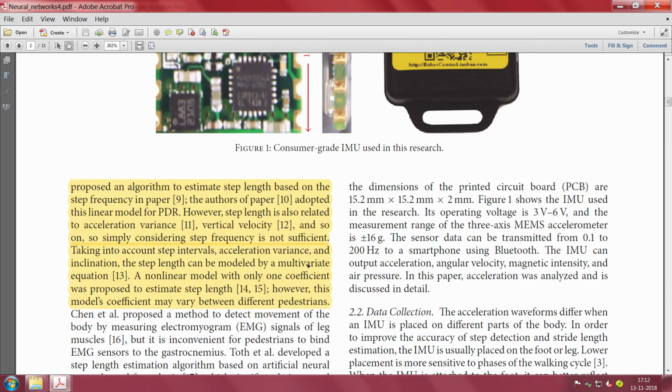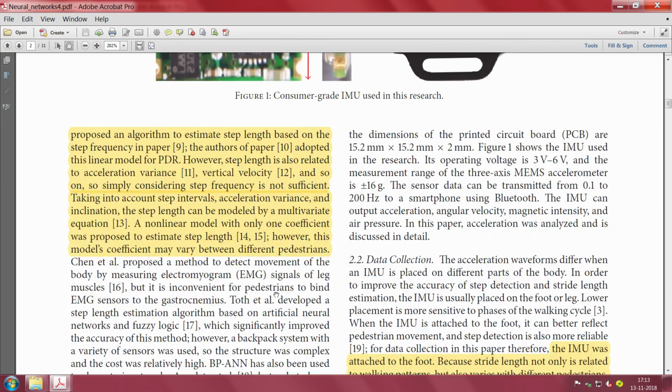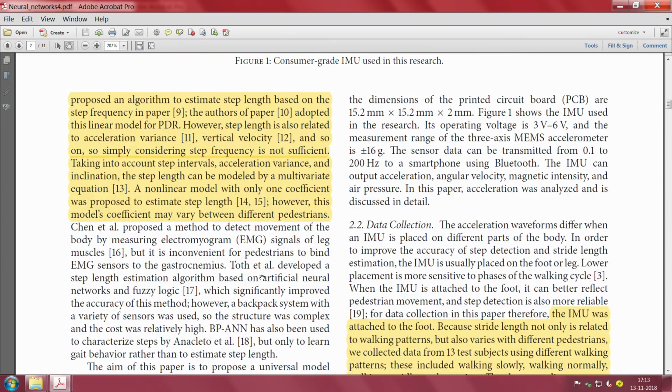Okay. The whole trouble appears if you look at this sentence: taking into account step intervals, acceleration variance and inclination, the step length can be modeled by a multivariate equation. Okay. A non-linear model with only one coefficient was proposed to estimate step length. However, this model's coefficient may vary between different pedestrians. So this is indeed the crux of the problem. So really one cannot go with all the existing methods, at least that is what this paper seemed to claim.